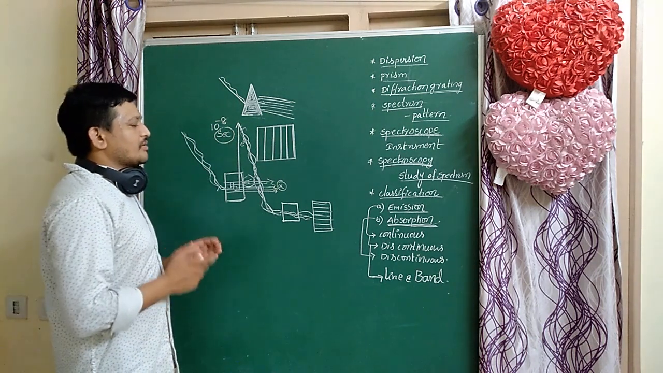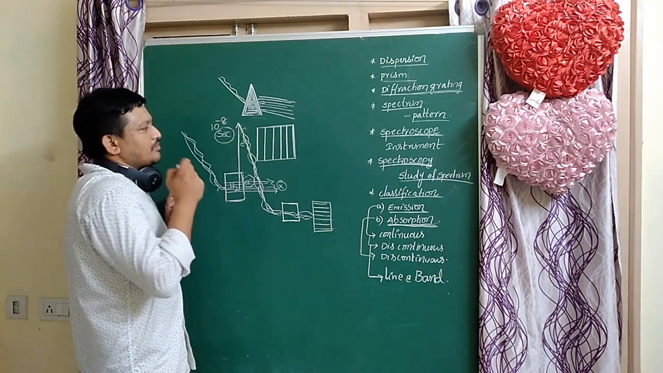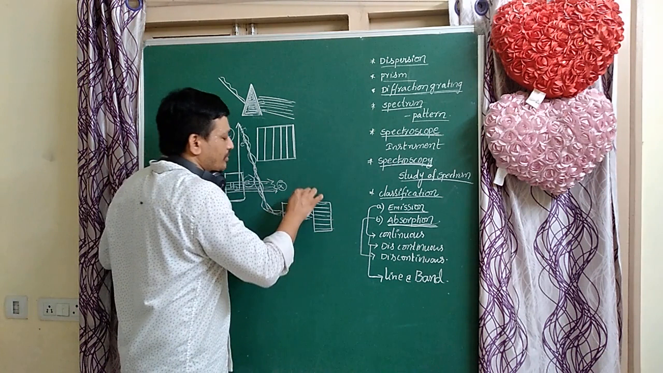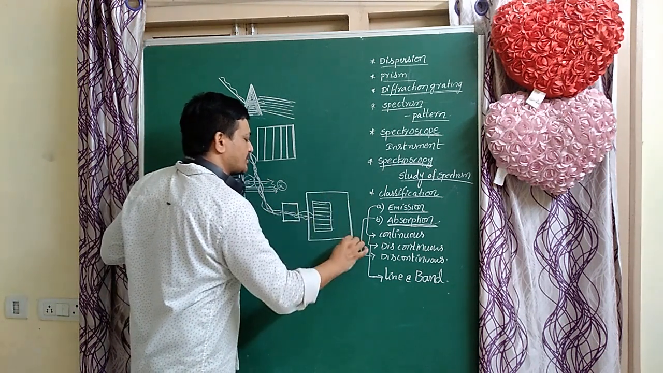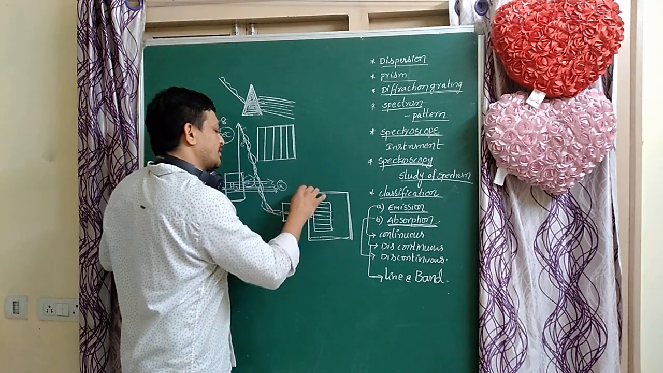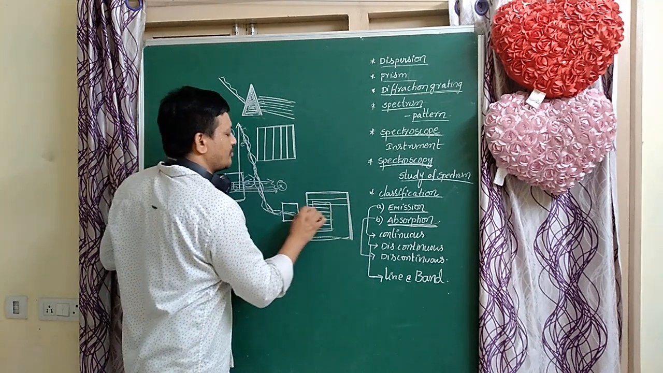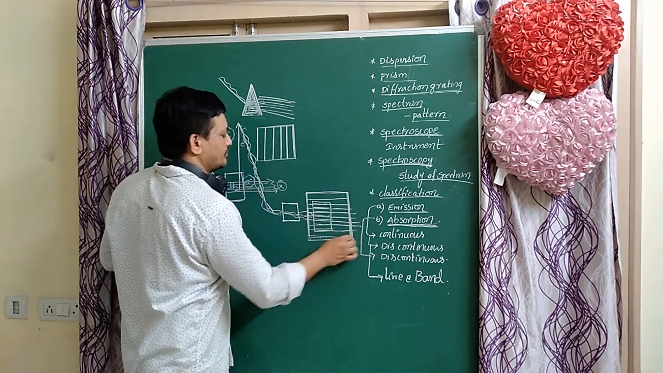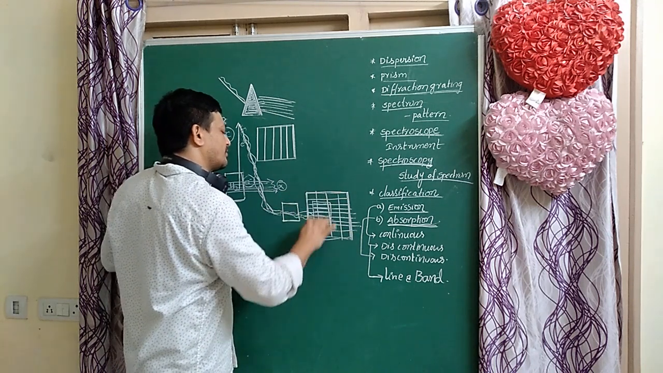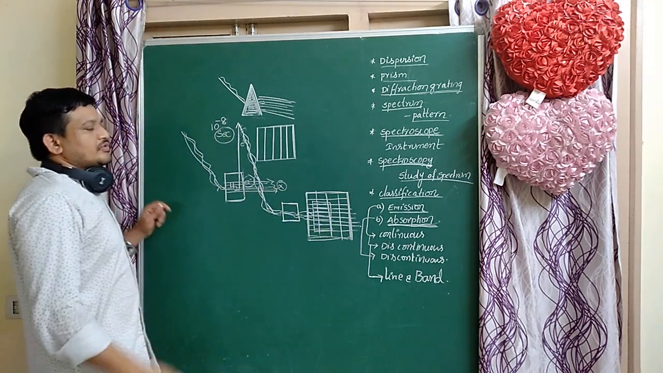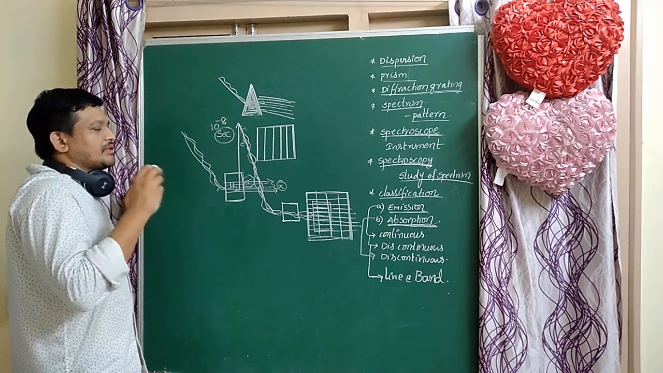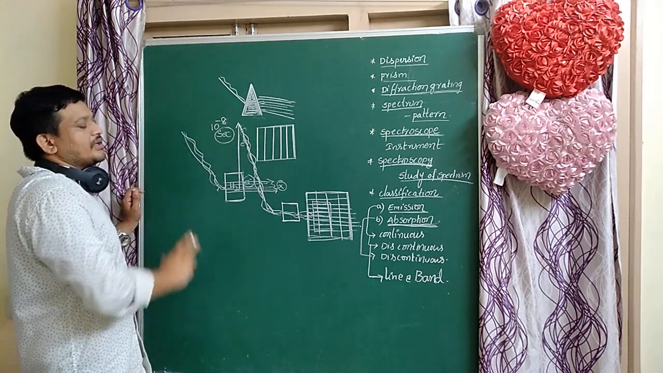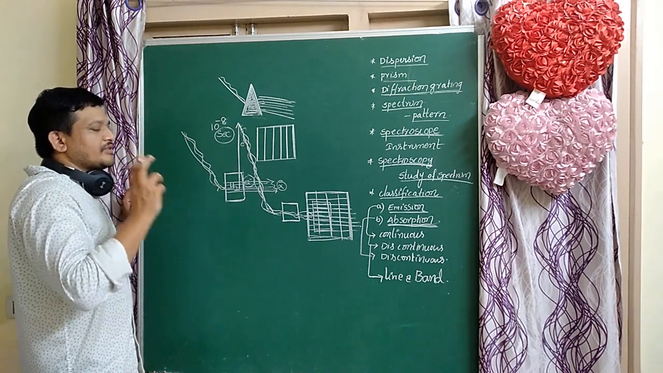So the emission spectrum is obtained as bright lines or a bright spectrum on a dark background. Here the background is dark, and bright lines are formed on it. That is the emission spectrum. Simply called the emission spectrum, it is nothing but the spectrum obtained by emitted radiation.